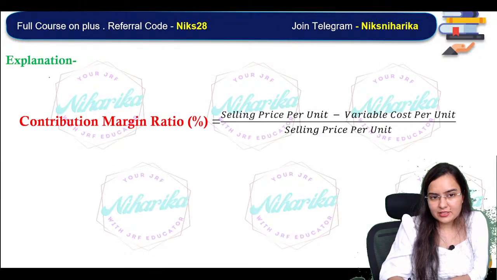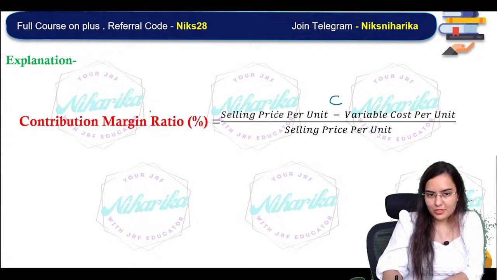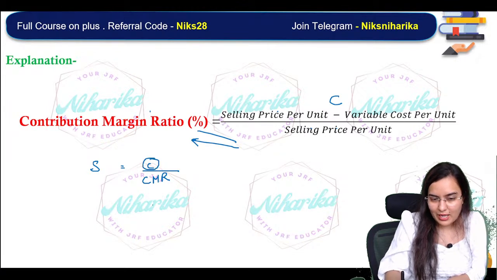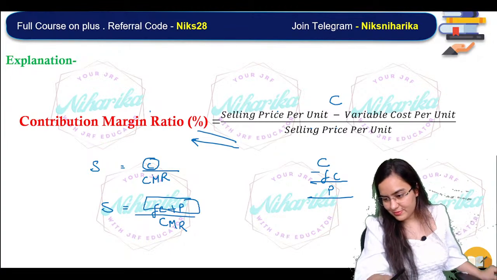If you want, you can write this formula also. Contribution margin ratio is nothing but selling price minus variable cost, or you can say contribution upon selling price per unit. So the selling price per unit is equal to contribution upon contribution margin ratio. I've just interchanged these two. Now instead of contribution, since that is not written in the four options, I am writing fixed cost plus profit. No harm, because contribution minus fixed cost is equal to profit. Divided by CMR is equal to sales. That was asked here in this question.